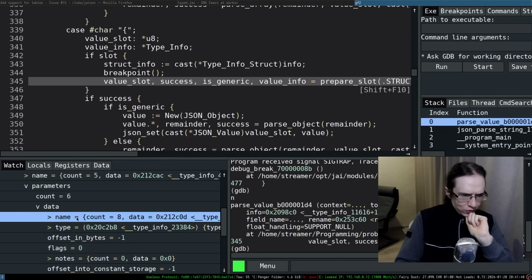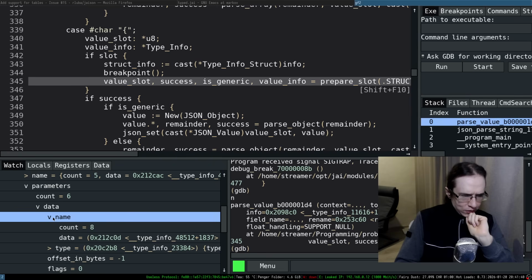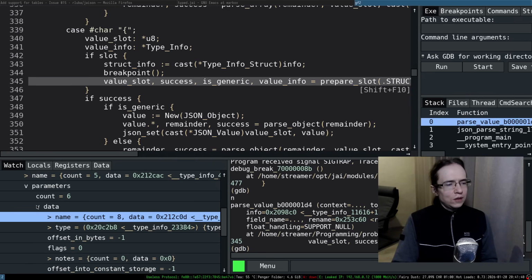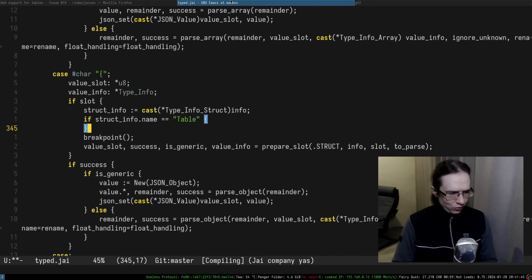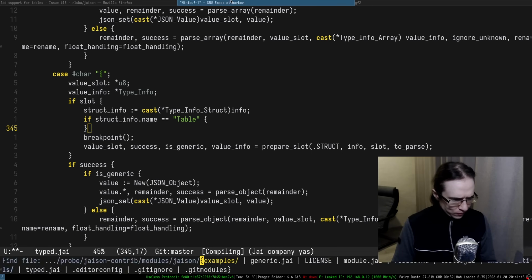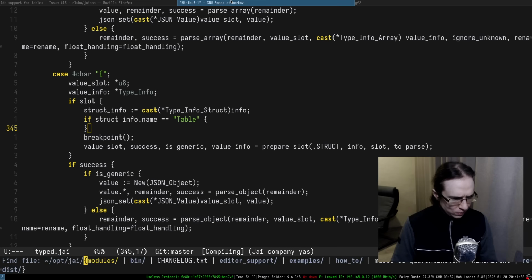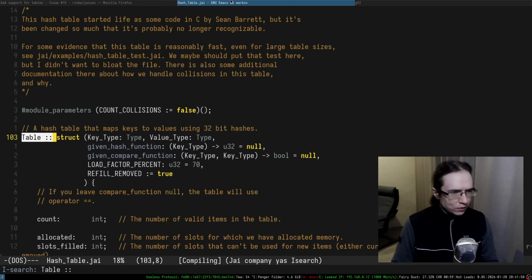So I can't really scroll there, but there's 8 of, okay. So the amount of parameters is 6. If you take a look at the hash table, so hash table, is it 6 of them? 1, 2, 3, 4, 5, 6?